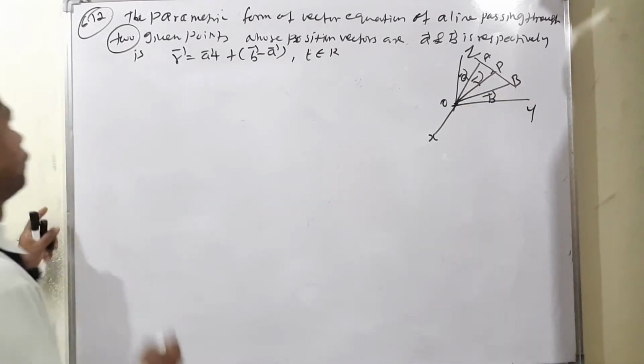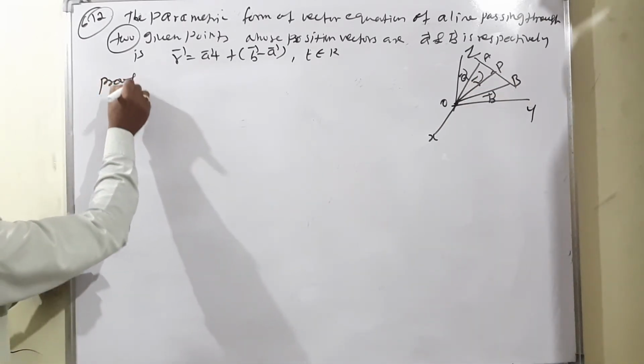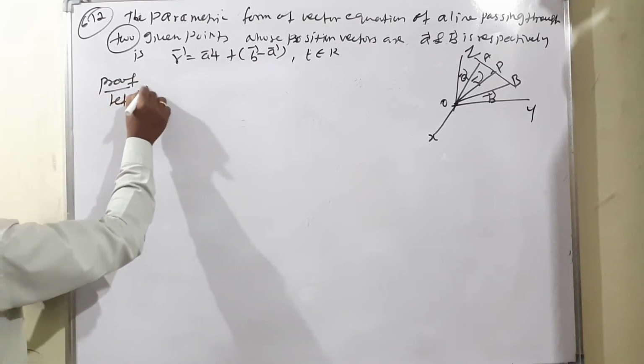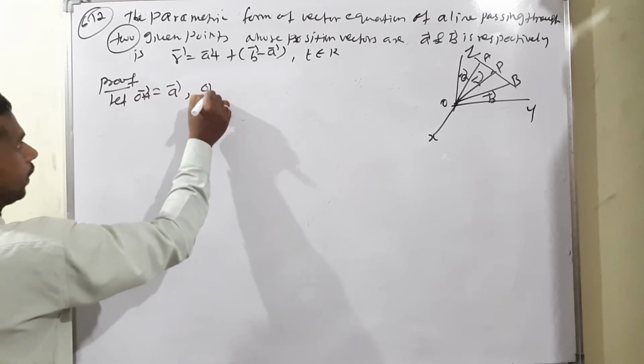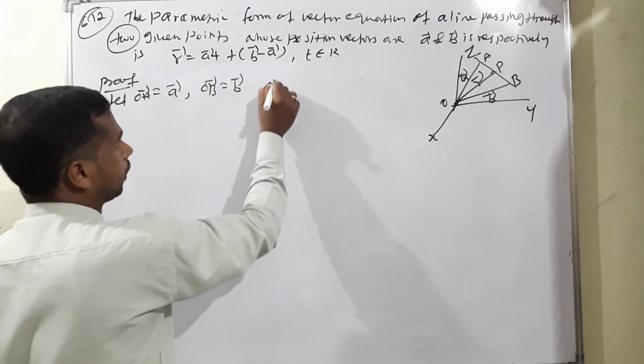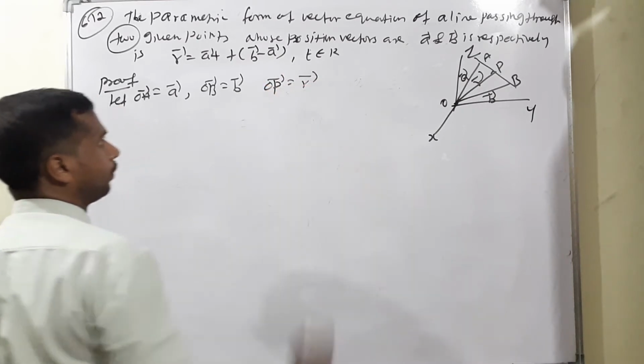Now the proof. Let OA vector be A vector, OB vector be B vector, and OP vector be R vector.